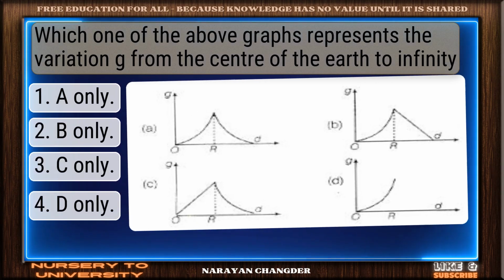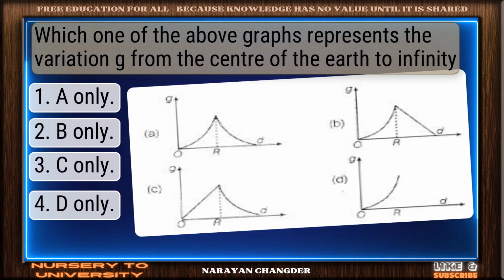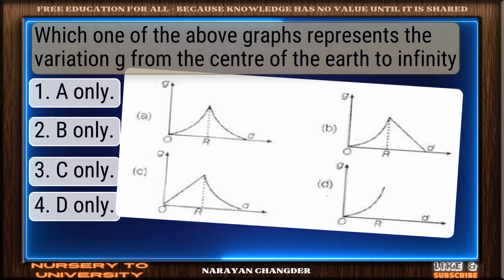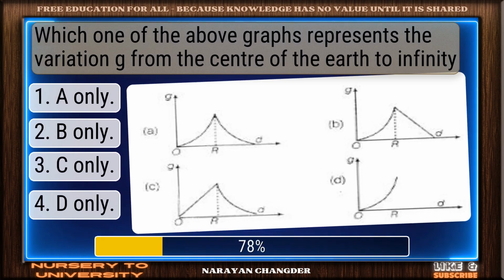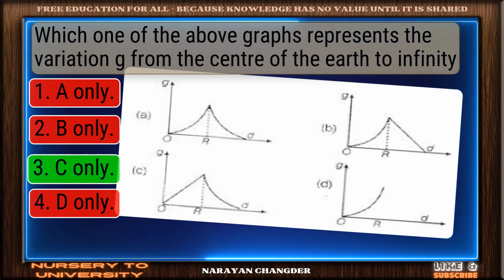Question number 7. Which one of the above graphs represents the variation of g from the center of the Earth to infinity? Solid response. C only is a valid choice.